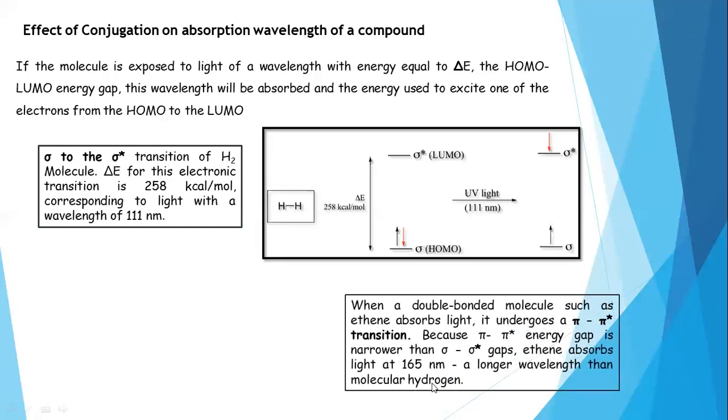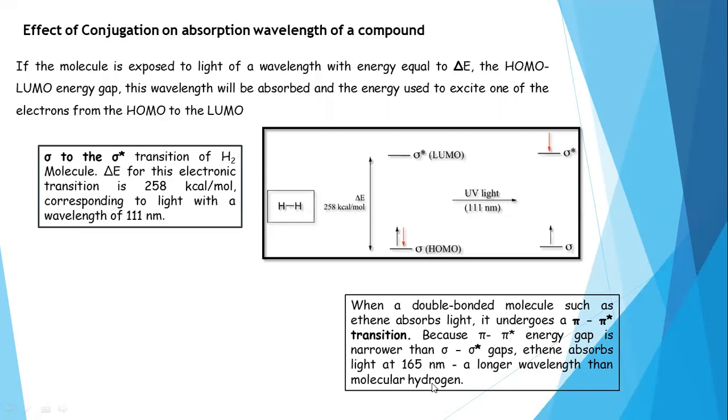Then let us discuss the π to π star transition. When a double bonded molecule such as ethene absorbs light, it undergoes the π to π star electron transition. So π to π star electron transition is taking place here in alkene molecules. If conjugated double bonds are there, then conjugation will influence the absorption wavelength of the radiation, which we will discuss in a coming slide.